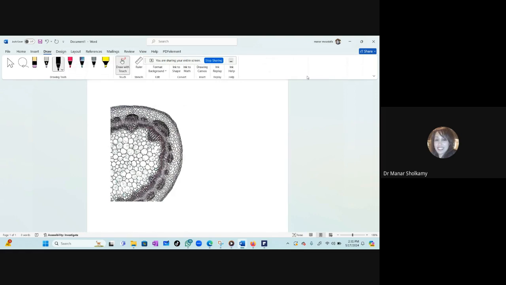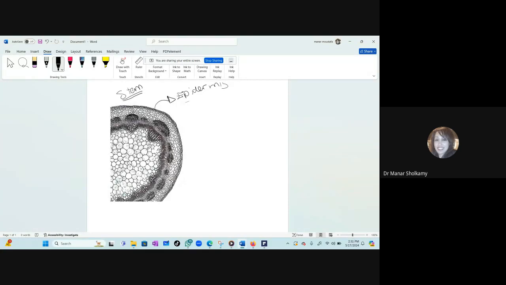I'll use black. Okay, now what do I mean by proportions? Because you all have problems with proportions. Help me label this outer layer. What is this outer layer, Mariam? The epidermis. Yes, this is the epidermis. Now this is the stem. So do we have an endodermis? No, we don't have an endodermis. The endodermis is always in the root.